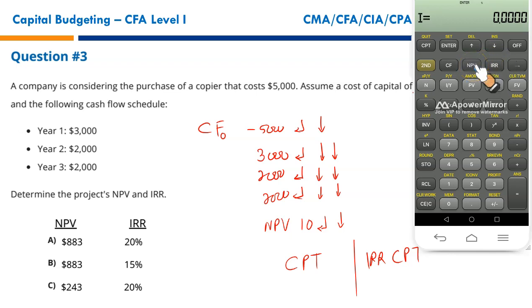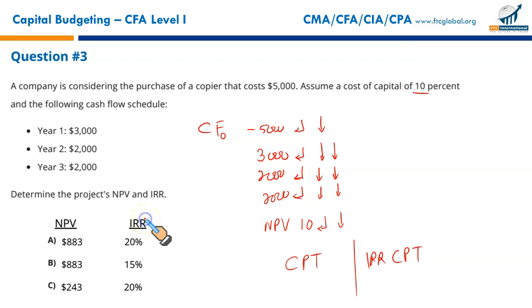Press the NPV button. Now you need to enter the interest rate, the discount rate that's used in NPV computations. 10. Enter. Down arrow key, and press the CPT sign. Here we go. You got your NPV, that is approximately $883, and that surely makes either A or B to be the correct option. Let us calculate the IRR. You simply need to press the IRR button. IRR CPT, that's 20.64. That makes A to be the correct option, and A it is.